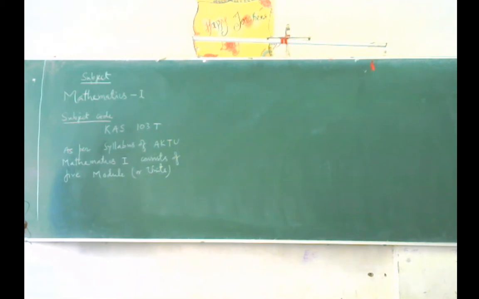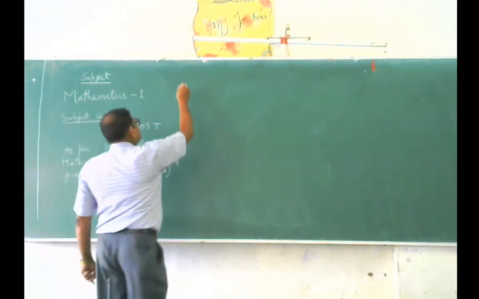Let me explain each module, these 5 module as per your syllabus.